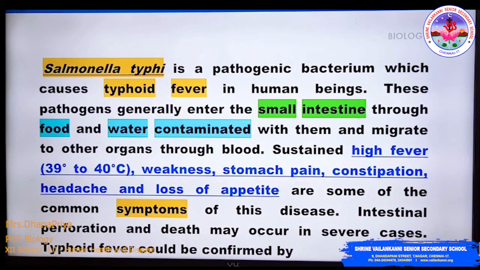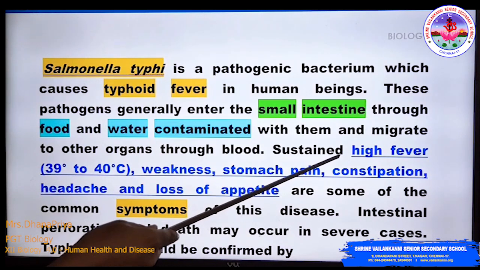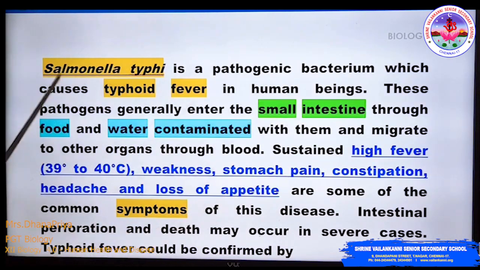This bacterium usually enters the small intestine with contaminated food or water and migrates to other organs by blood. Once it causes a disease, what are the symptoms produced by Salmonella typhi? Sustained high fever, weakness, stomach pain, constipation, headache and loss of appetite. So here are the symptoms of this disease. Intestinal perforation and death may occur in severe cases.